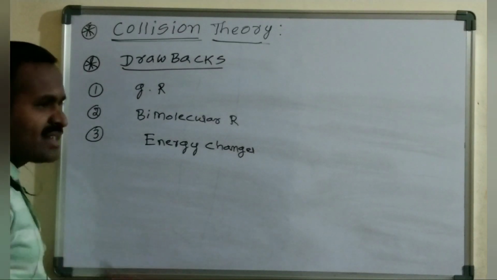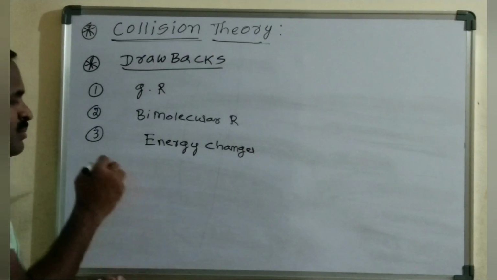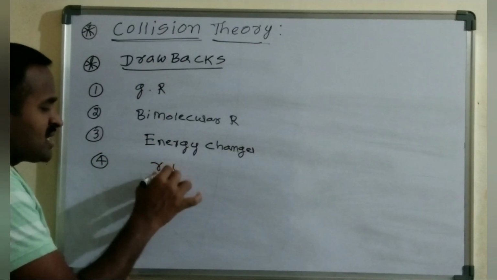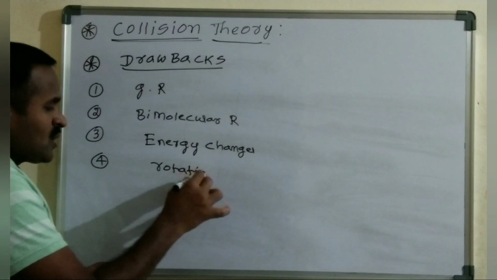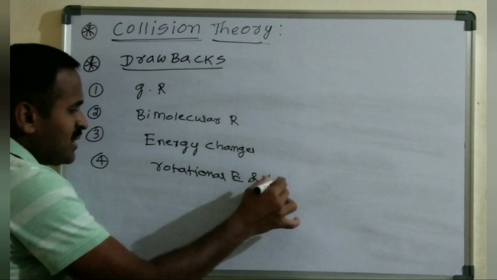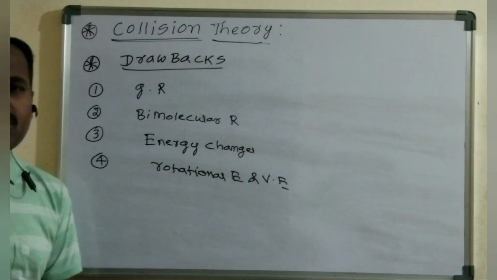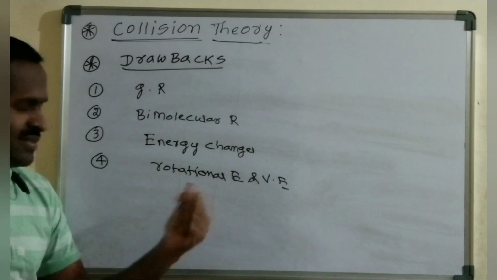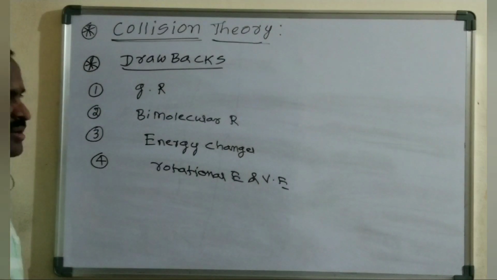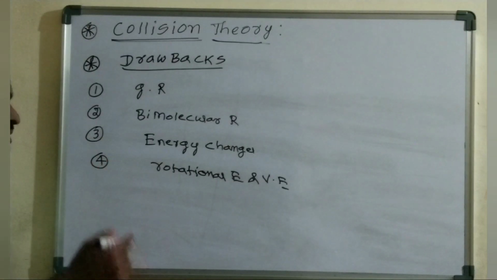Another one is that it neglects the rotational and vibrational energies. Because reactant molecules make collisions with other reactant molecules, rotational and vibrational energies are also involved, but these are neglected in this theory.